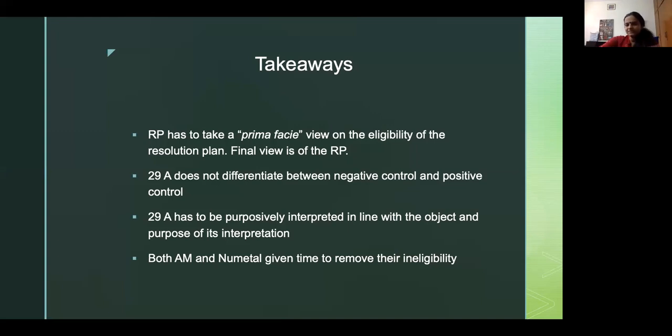Then New Metal's problem, as I said, the promoter or related party was Revant Ruia, who was related to a corporate debtor, which is anyway an NPA, which is Essar Steel. So New Metal got disqualified because of the promoter's relations with the corporate debtor, and Arcelor itself was related to accounts having NPA, so that's why Arcelor got disqualified.